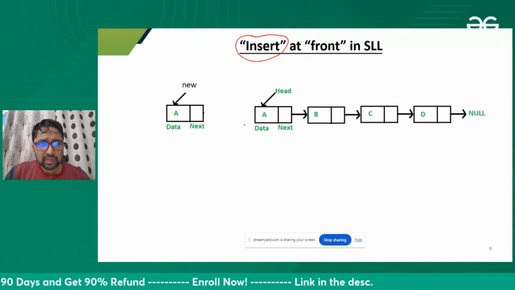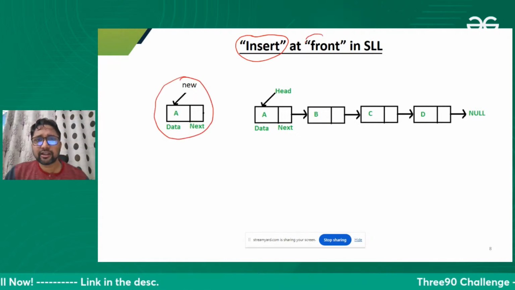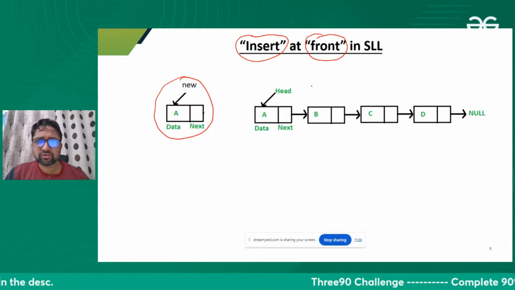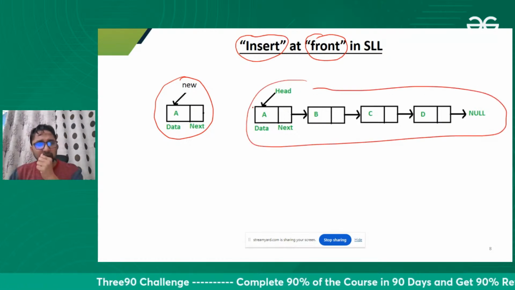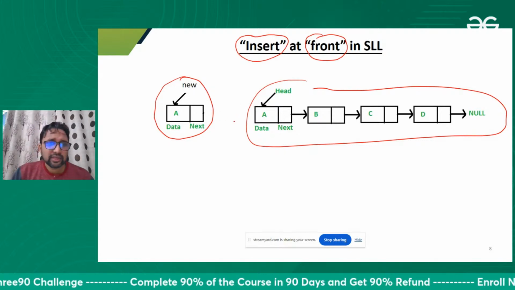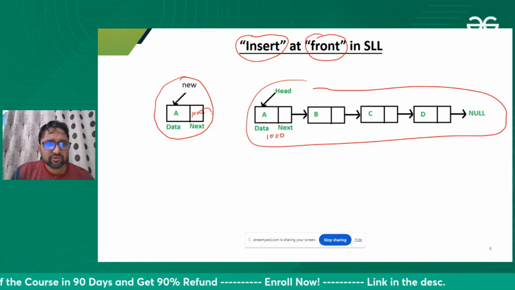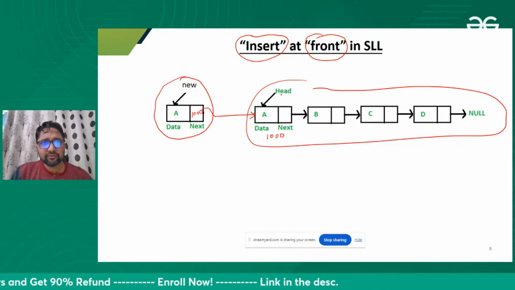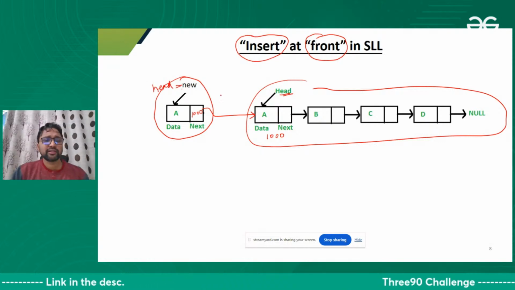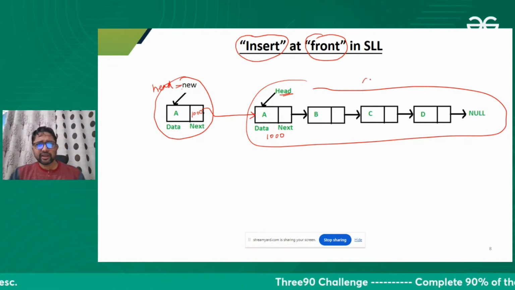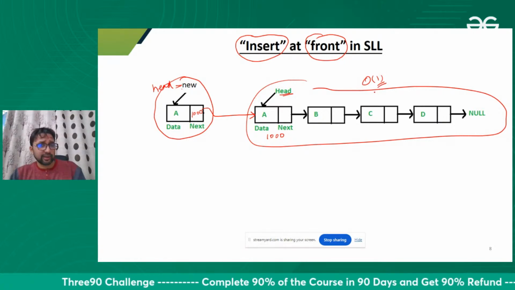Fine. Let's move on. Let's insert a new node. This is our new node. We want to insert it at the front of the singly linked list. So this is our singly linked list, and we want to insert this node at the front. How to insert? Very easy. Whatever is the address of this node, we'll store here, and this will be linked with this. And then we will attach the head. We will say that this is our new head. That's it. Constant time this will take. How much time? Constant, you already told me. Insertion at the front takes constant time.